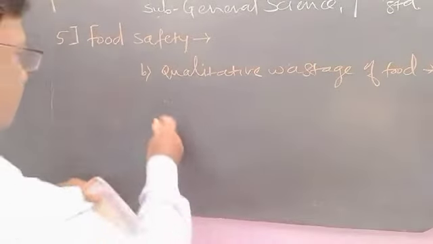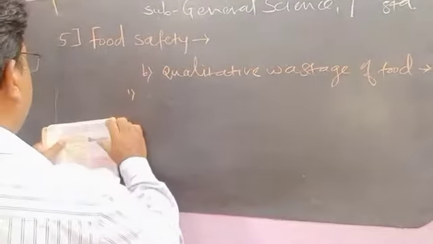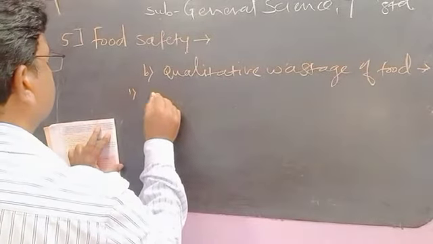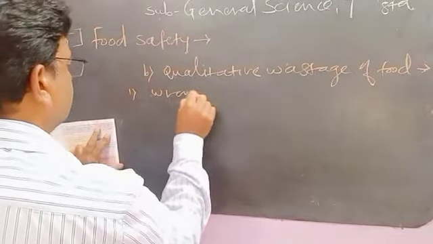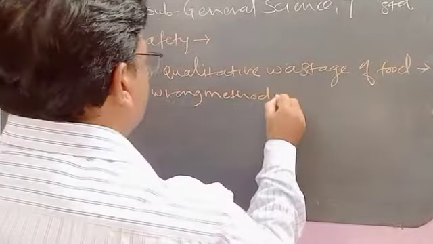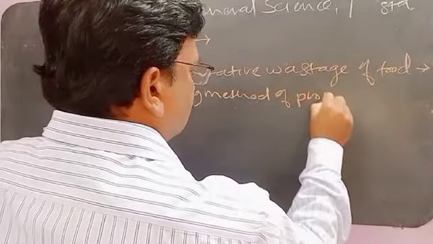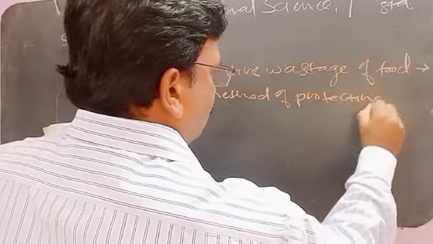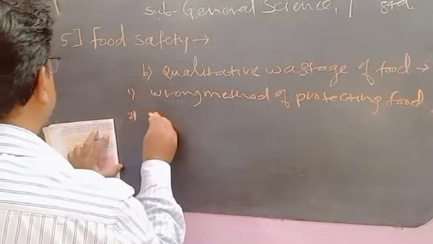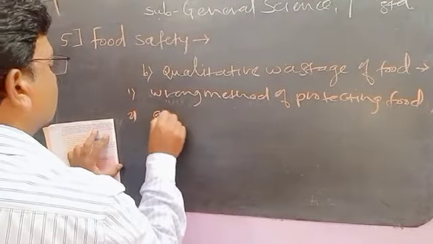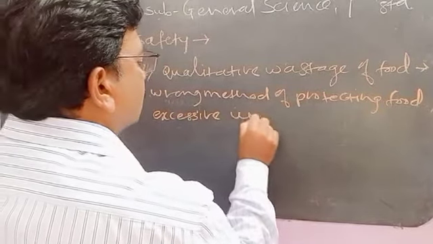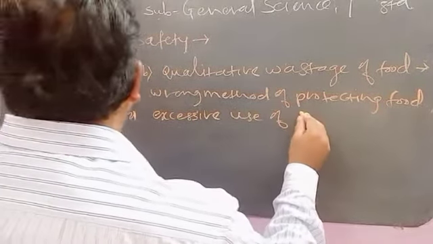So I will write here. First, wrong method of protecting food. Second one is excessive use of food preservative.